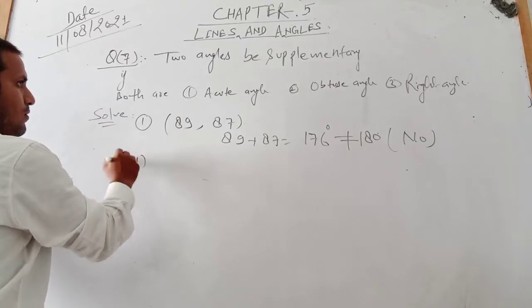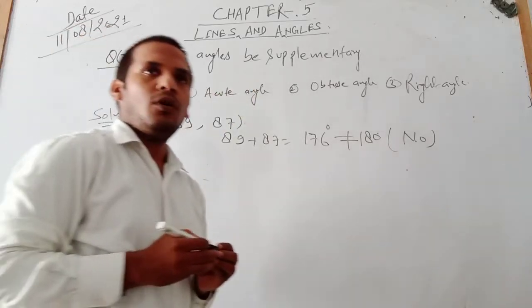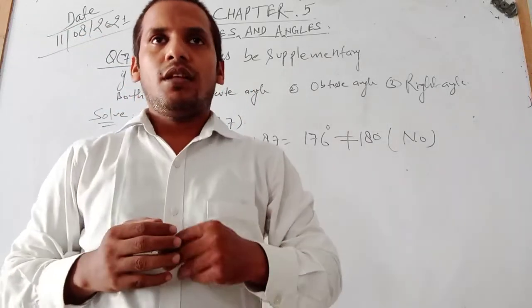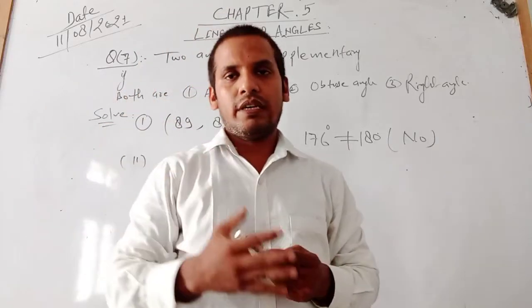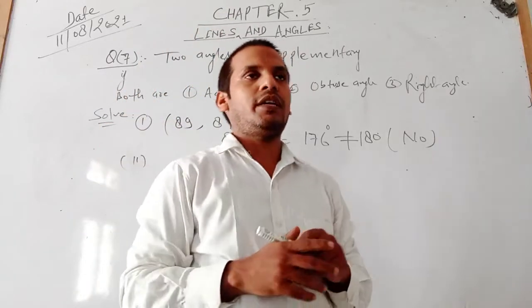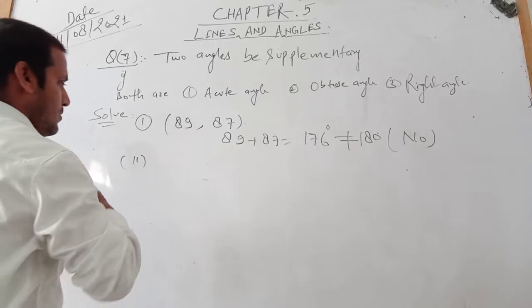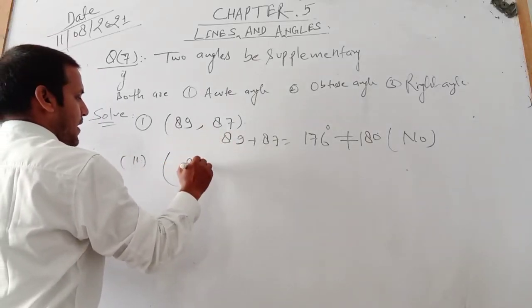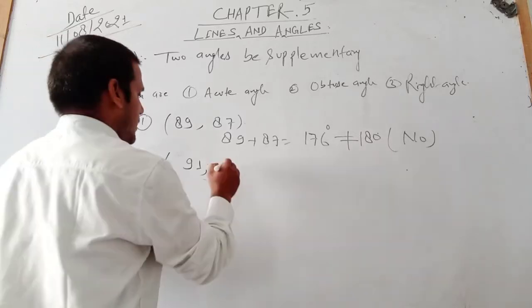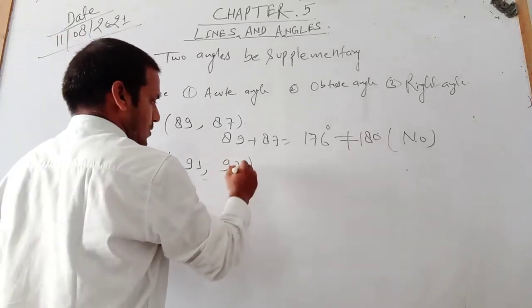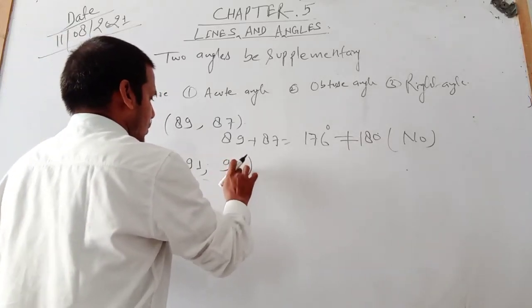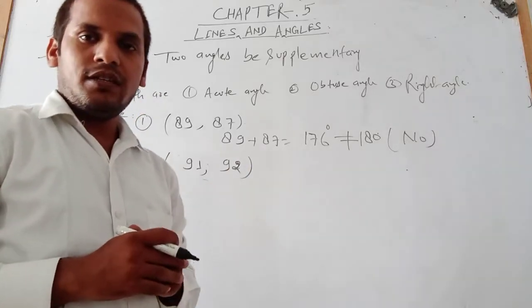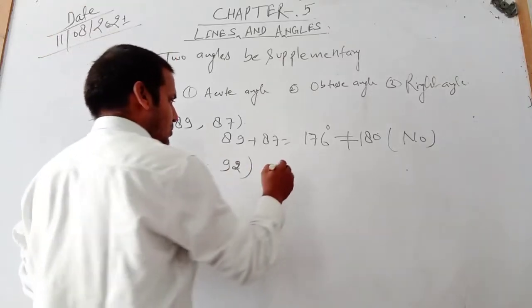Second, the obtuse angle. We know an obtuse angle is more than 90 degrees and less than 180 degrees. Suppose we take two obtuse angles, the first is 91 and the second is 92. Both angles are more than 90 degrees, so these are obtuse angles.